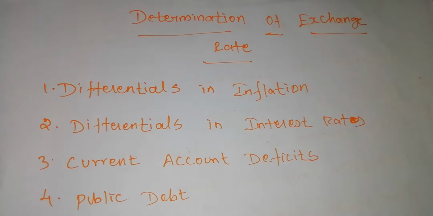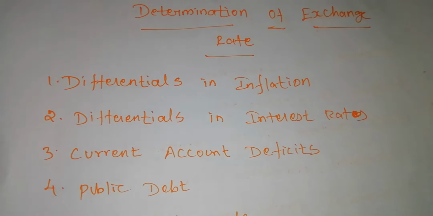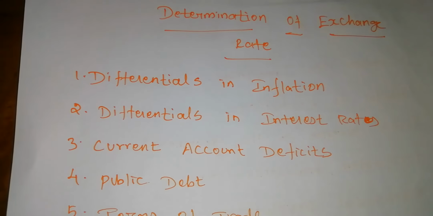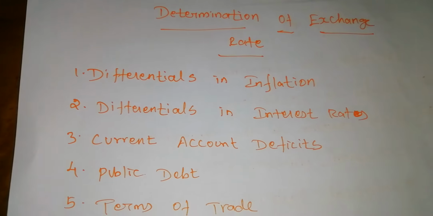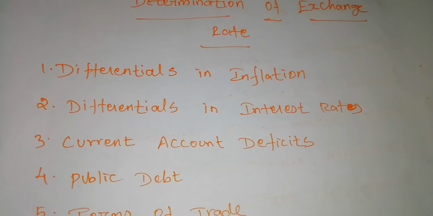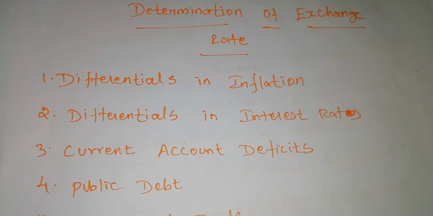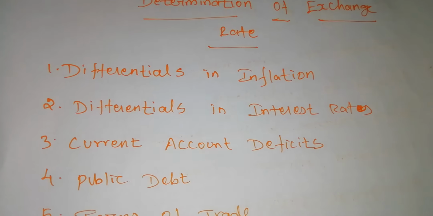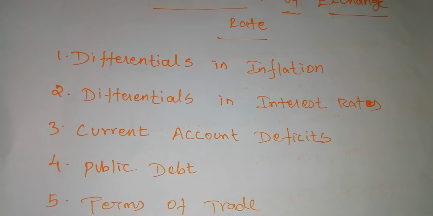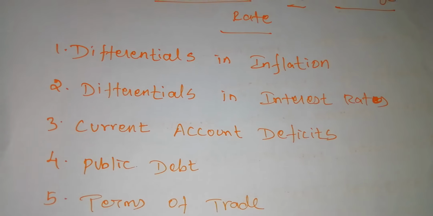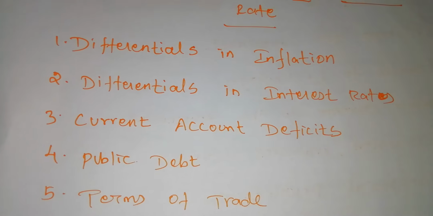Next, determination of exchange rate. How is the exchange rate value determined? On the basis of some factors, the foreign exchange value will be determined. First, the differential in inflation. Inflation and exchange rates are inversely related.